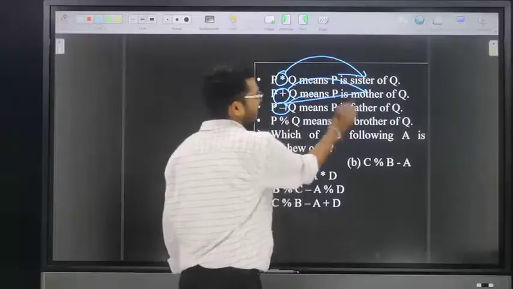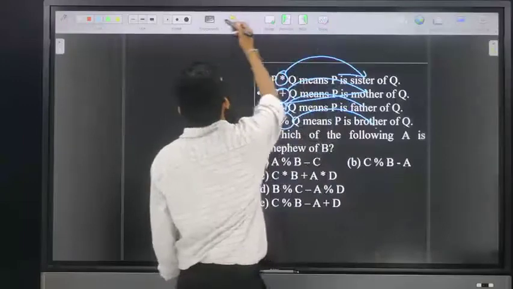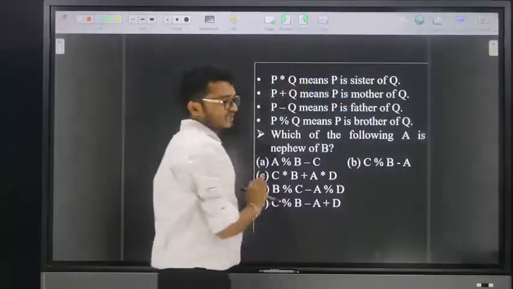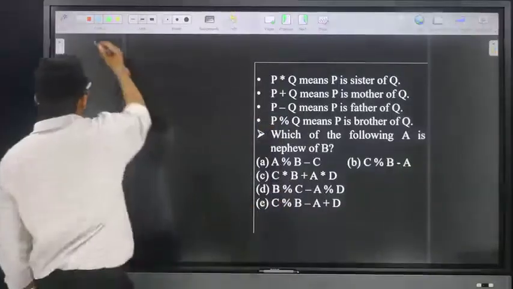Minus means what? Father. Next, percentage means what? Brother. Friends, see here. First I will explain the general method, then I will go for the logic. So, friends, what is the general method?